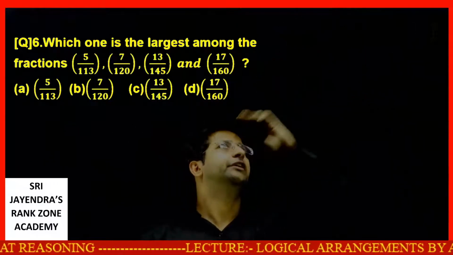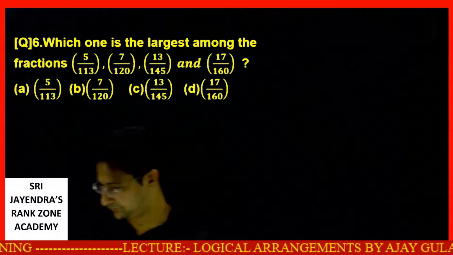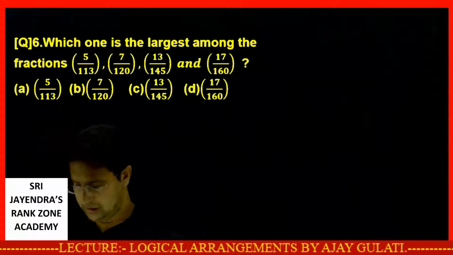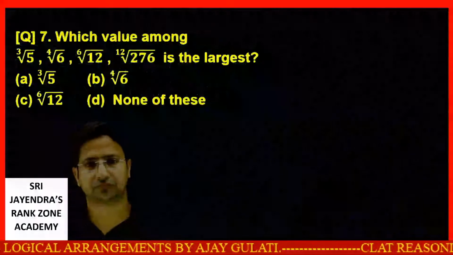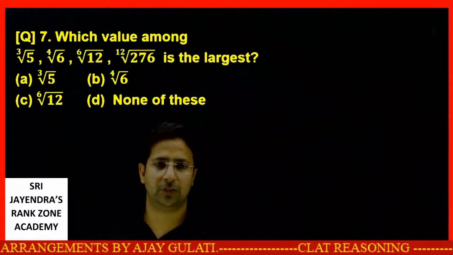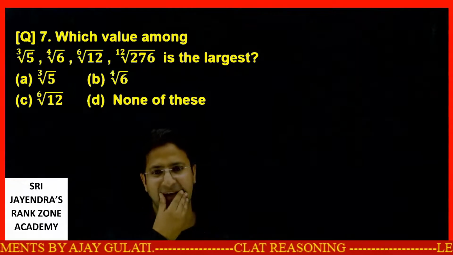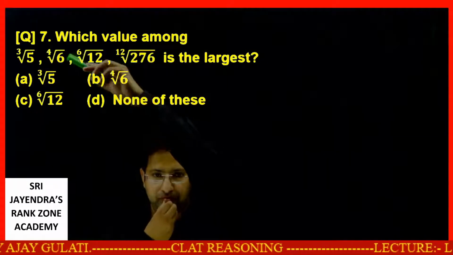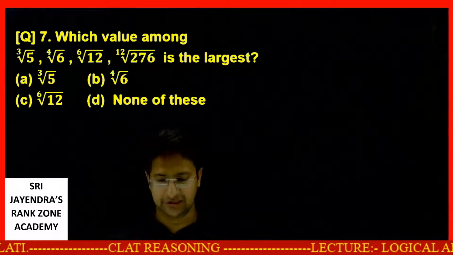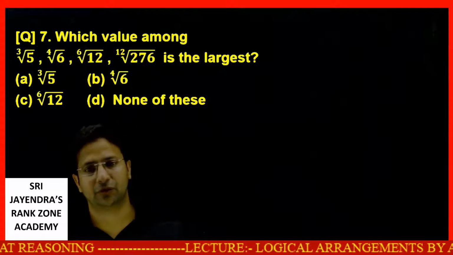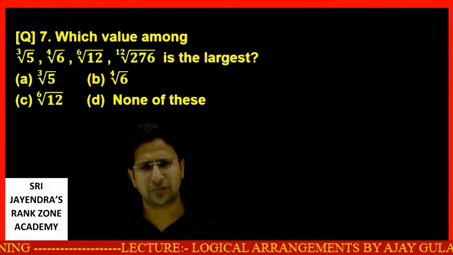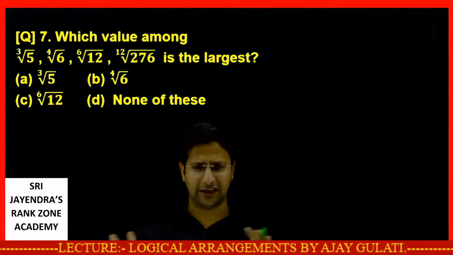Let's take the next question, dear students. Now what we have is, which value among the following is the largest? We are given these four values: third root of 5, fourth root of 6, sixth root of 12, 12th root of 276. Very easy one, huh?